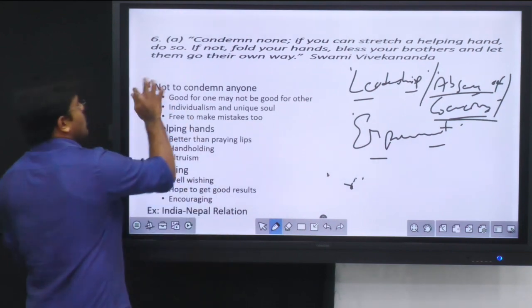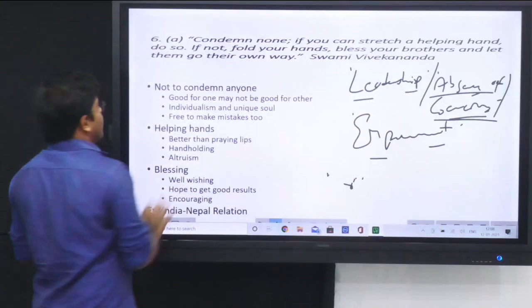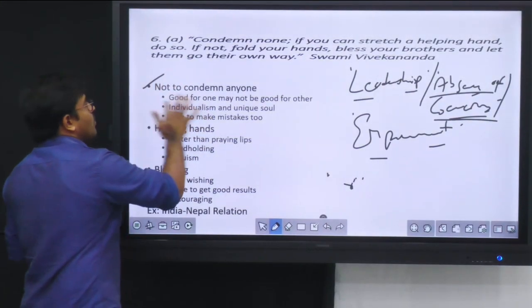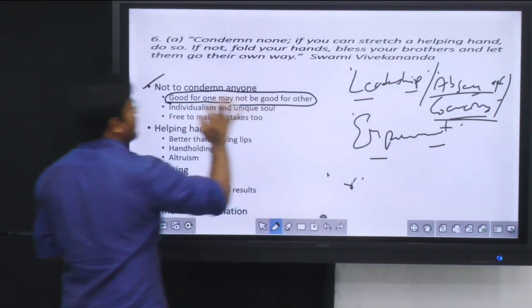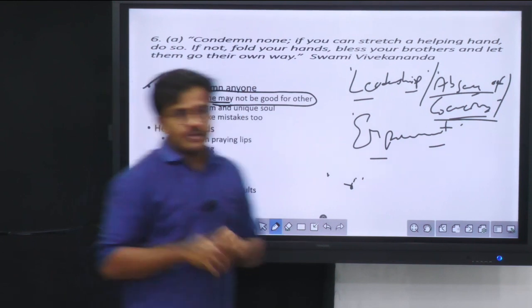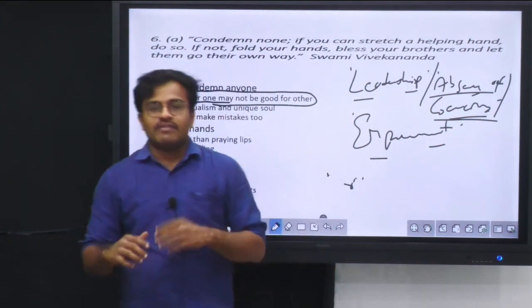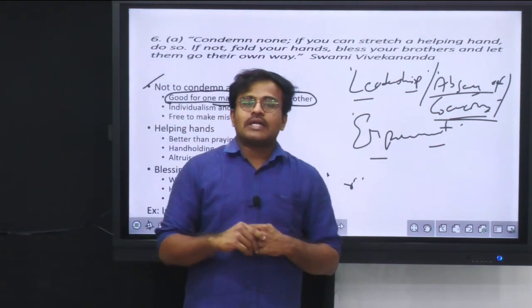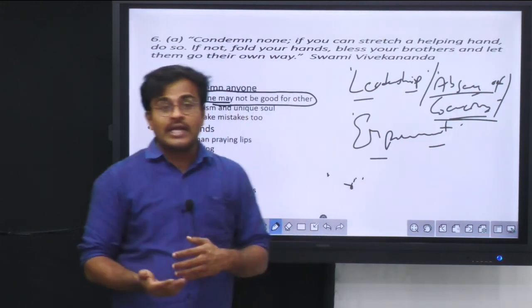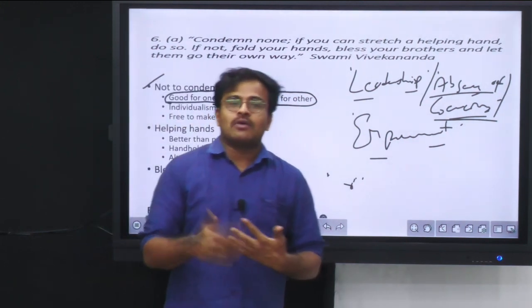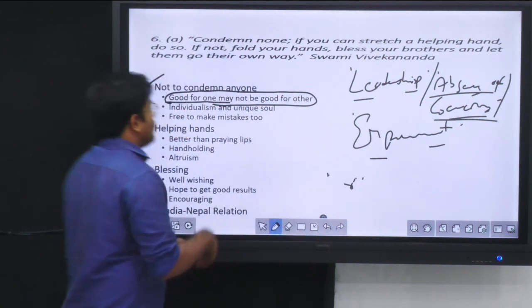Why should we not condemn anyone? Because what you consider good for any person may not be considered good for other persons. The best example for this is that everyone has their own path. You should not condemn any one path and say that whatever you have given as a suggestion is superior. So everyone has their own path or progress method. So that way you have to write that.